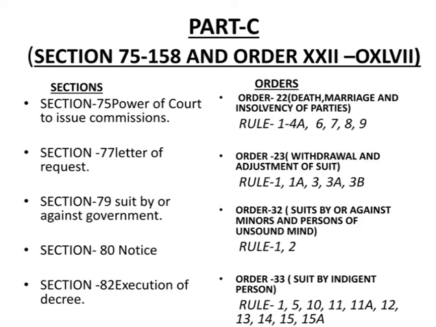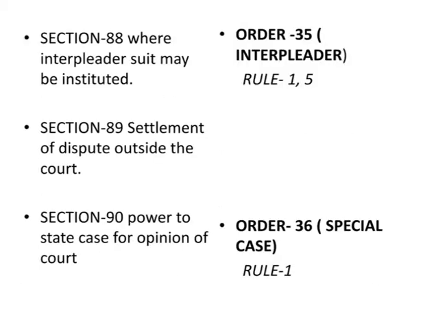Section 79, suit by or against government. Order 32, suit by or against minor and persons of unsound mind. Their important rules are 1 and 2. Section 80, notice. Section 82, execution of decree. Order 33, suit by indigent person. Their important rules are 1, 5, 10, 11, 11A, 12, 13, 14, 15 and 15A.